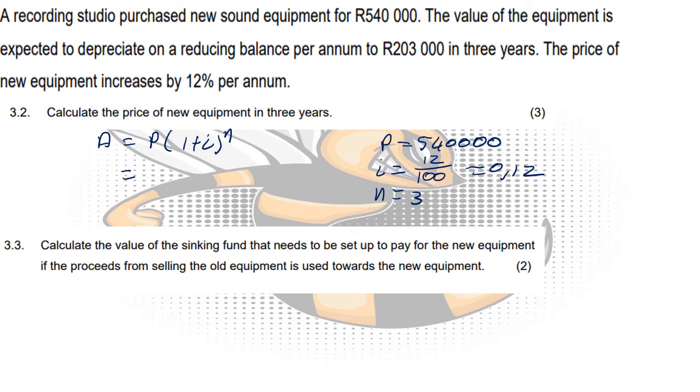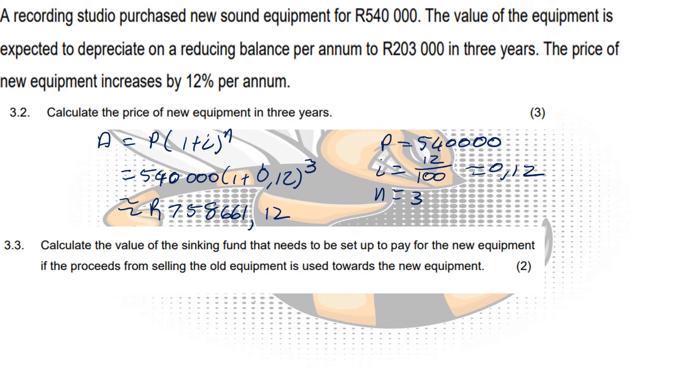So from there we can substitute in these values that we have, and then simply type it in on the calculator, and you will know that this equipment, if we were to buy it brand new in 3 years time, we would need to have 661 Rand and 12 cents.